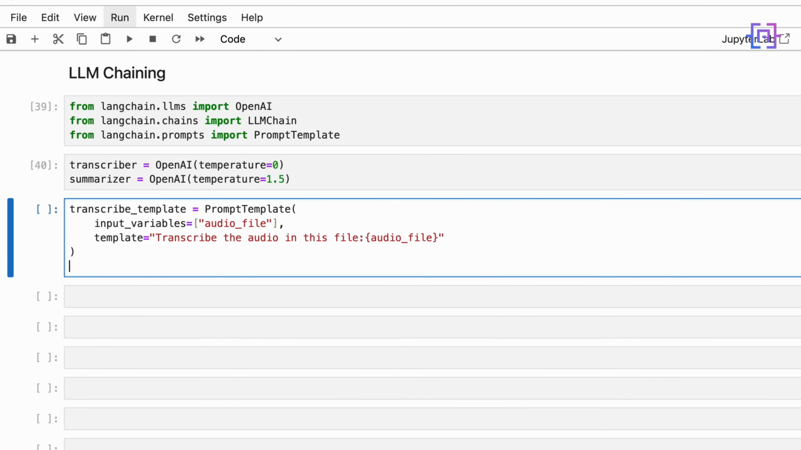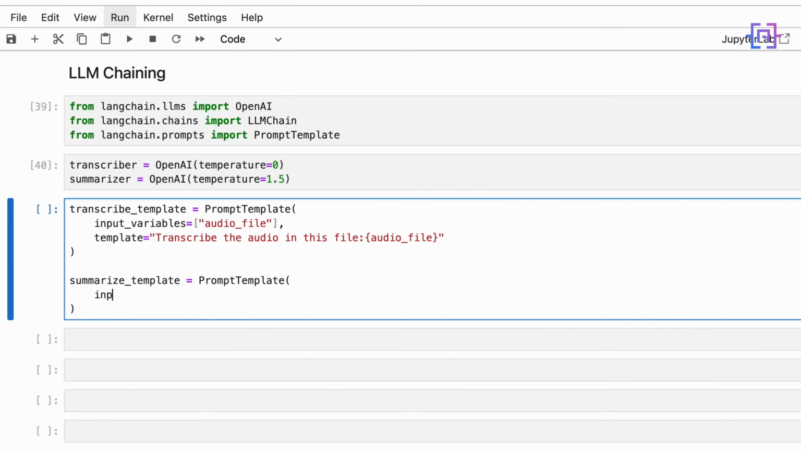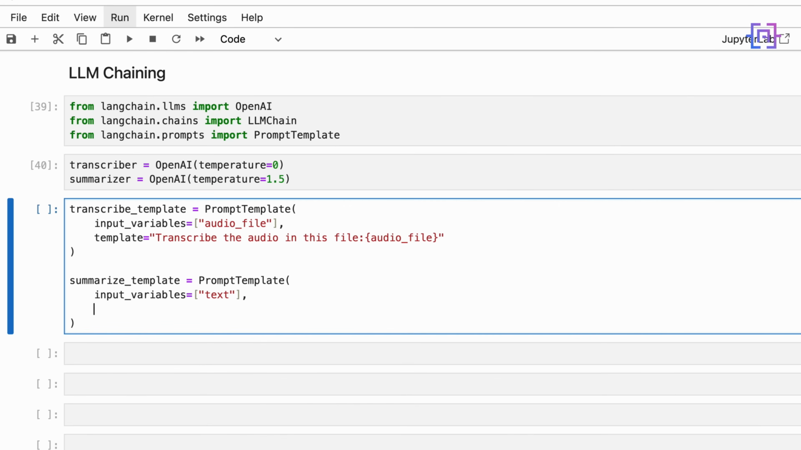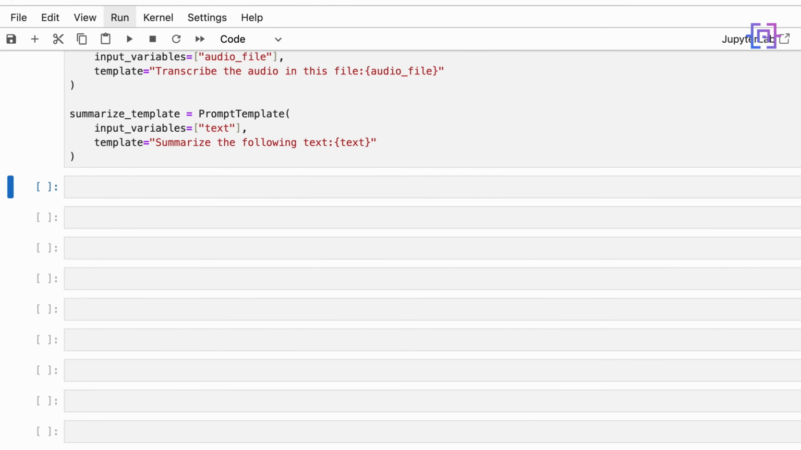Okay, and we are going to have another one for summarize_template equal to PromptTemplate. The input_variables is equal to text, which is generated by the transcriber above, and then the template is equal to "Summarize the following text." We're going to pass the text here. Let's run the code.